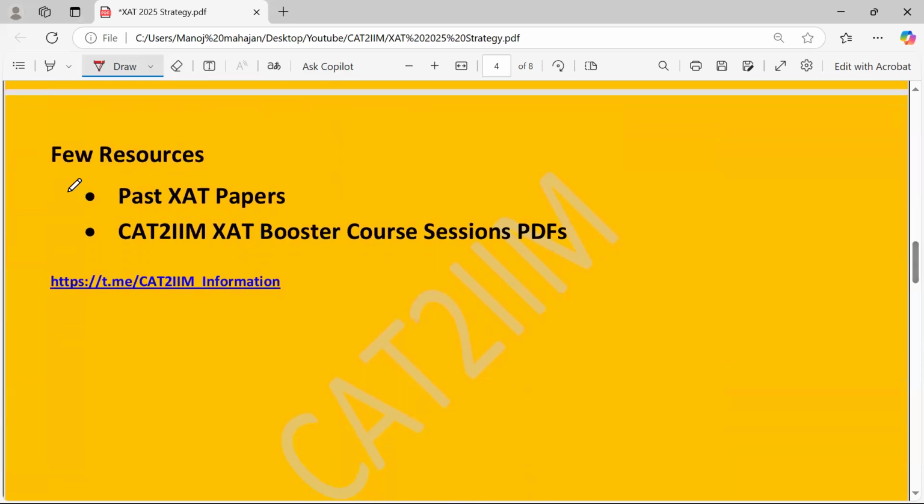Now, a few resources to practice. Of course, the past XAT papers would be damn critical. You can refer to the CAT2IIM XAT booster course session PDFs. I would be sharing that on the Telegram CAT2IIM information group. So do join the group for the latest information, the material, and the motivation as well. Just make sure that you are part of the group, right?